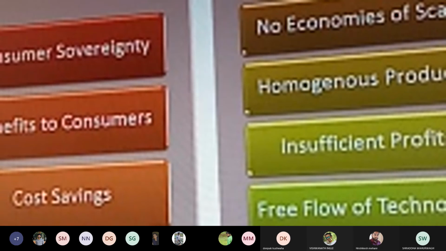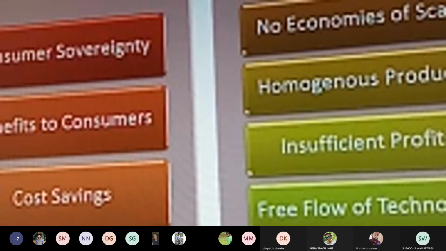Now let's look at the various disadvantages of the perfect competitive market. First thing, no economies of scale. So here we can identify there are no economies of scale with respect to the different types and varieties of the product or commodity that is made available. You may get a certain efficiency, you may get a good quality product, but you cannot guarantee what quality of product is available for you. So in a wholesale market or in a bulk market, we cannot say that I want a better commodity. If you are expecting a better commodity, then an extra charge has to be paid to the particular vendor or retailer, and then only the economies of scale can be created. So economies of scale is not possible if you are purchasing wholesale or in bulk, the maximum amount of quantity.